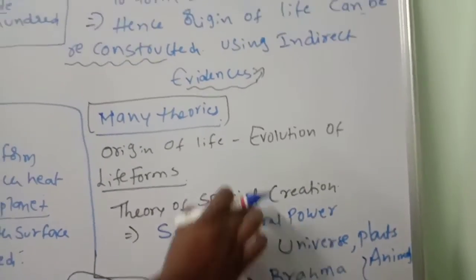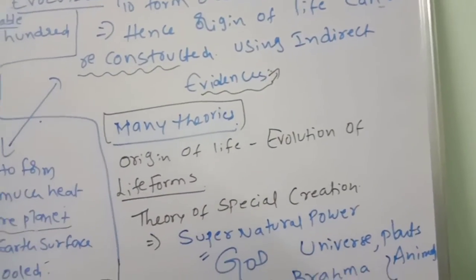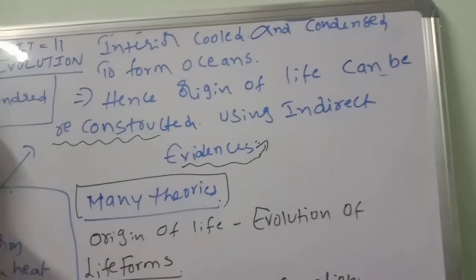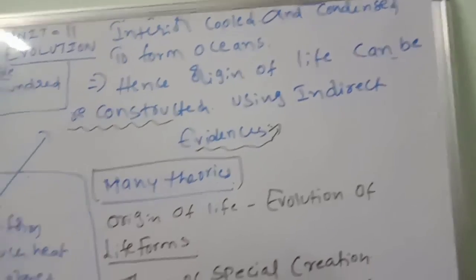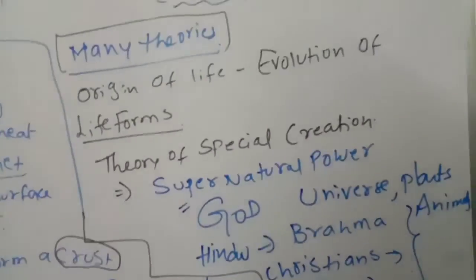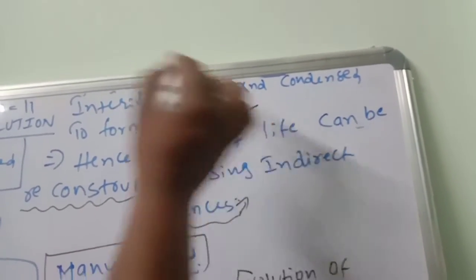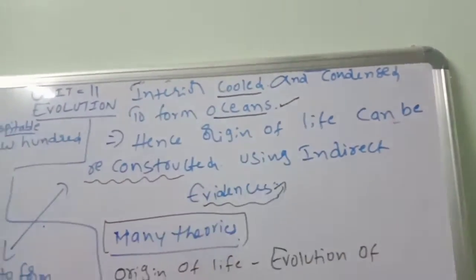So what is that? Origin of life theories. This is the Earth's formation and how the Earth went from inhospitable to hospitable. Once water vapor was released from the planet, it became very cool and condensed to form oceans.